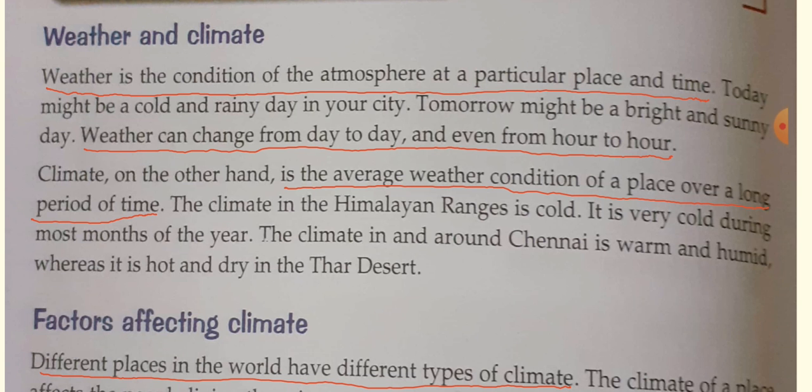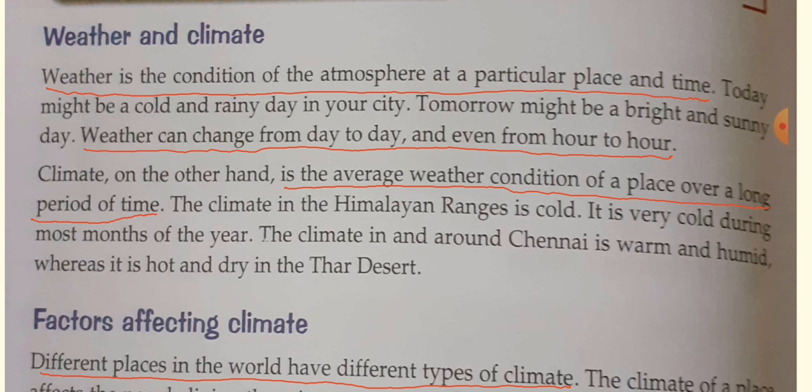Climate, on the other hand, is the average weather condition of a place over a long period of time. The climate in the Himalayan ranges is cold. It is very cold during most months of the year. The climate in and around Chennai is warm and humid, whereas it is hot and dry in the Thar Desert.